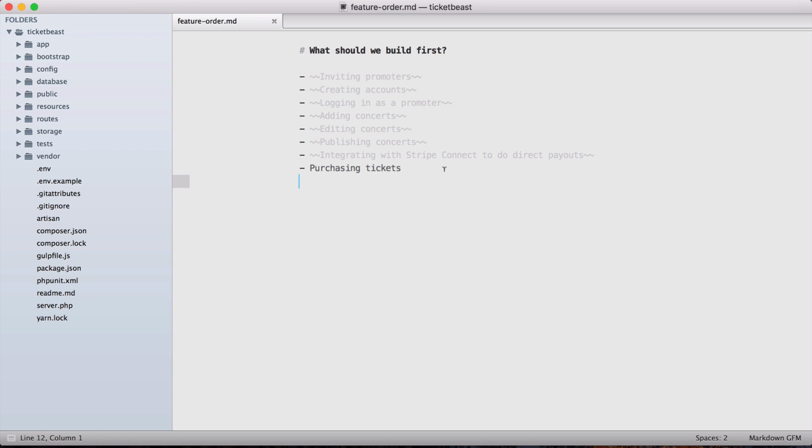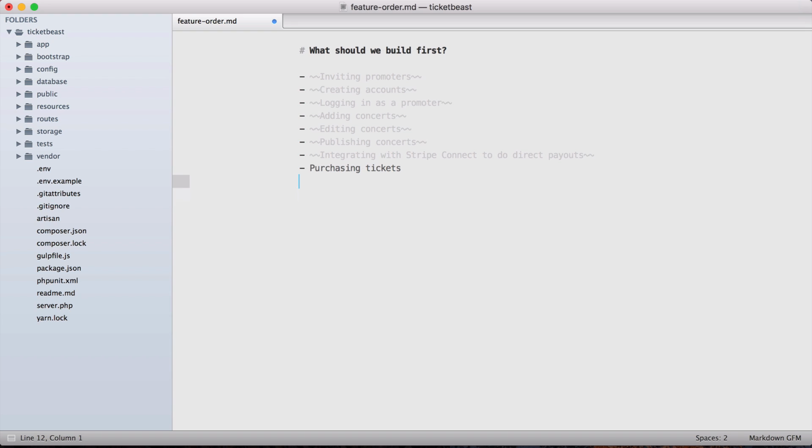It means that we're going to have to add the data manually to the system when a promoter asks us. It means that offline we're going to have to cut checks to promoters and stuff like that. But that doesn't really matter because it's going to let us focus on the actual core value of the application sooner, get it launched sooner, and iterate on it as we go.